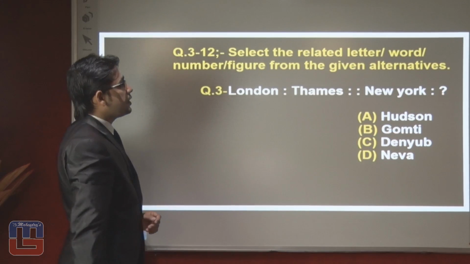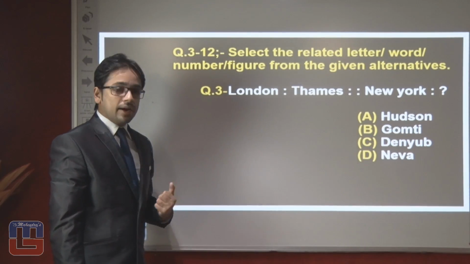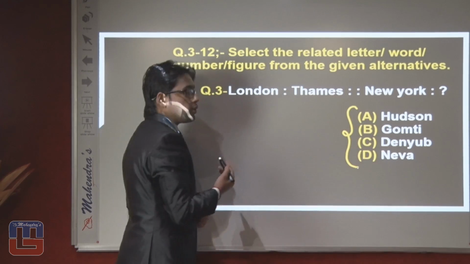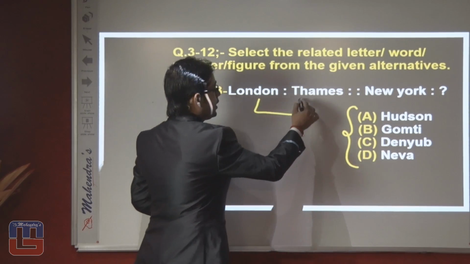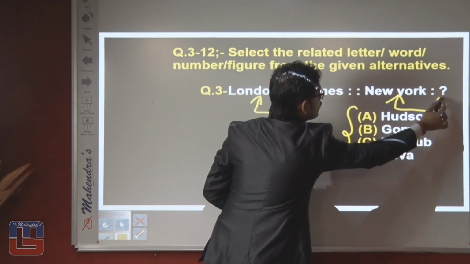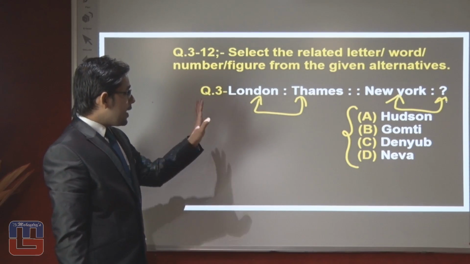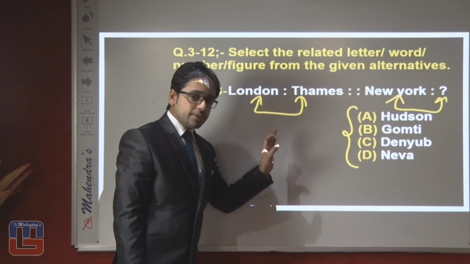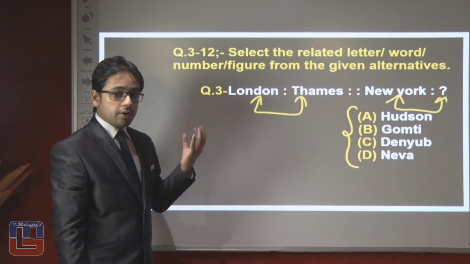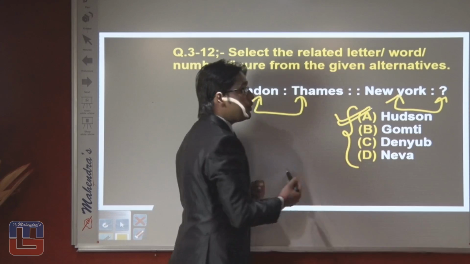Next question is, select the related letter, word, number, figure from the given alternatives. There are 4 alternatives. First you have to identify the relation between these 2, then give the answer related to the third. As per the question, London is related to Thames River. In the same way, which river is related to New York? The answer should be Hudson River.